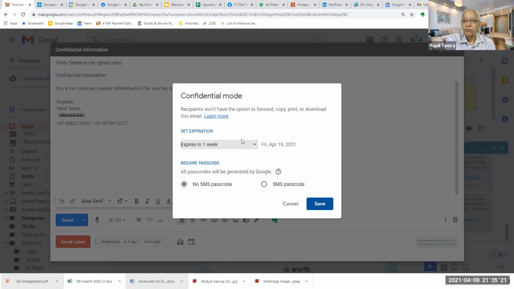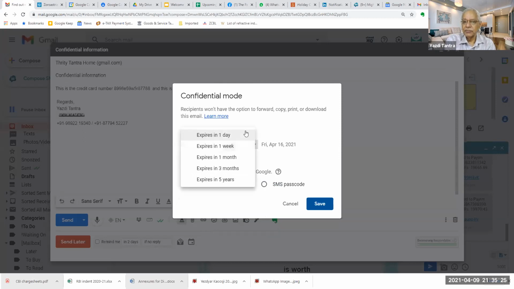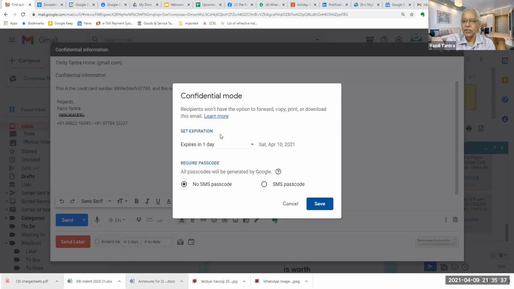One is we can set the expiry date of this mail. I can say expires in 1 day, 1 week, 1 month, 3 months, 5 years. Obviously, if it is so confidential, you won't want it to be there for 5 years in the recipient's mailbox. Typically, you will say expires within 1 day.